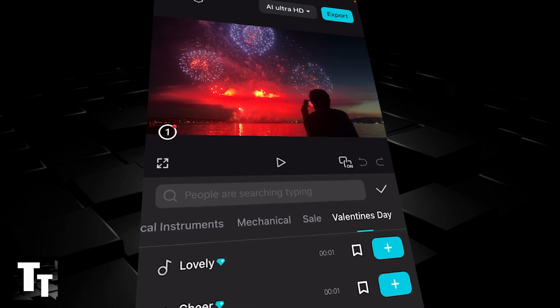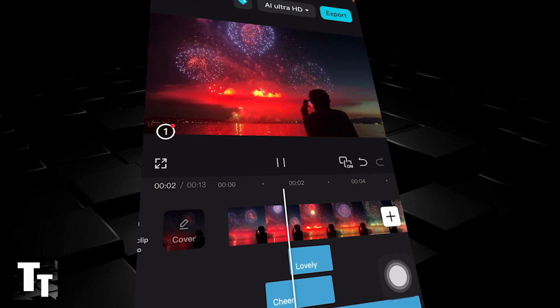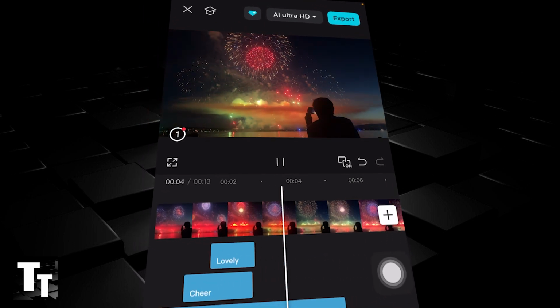This will help you access the Valentine's Day sound effects in CapCut Mobile. Free tutorial.